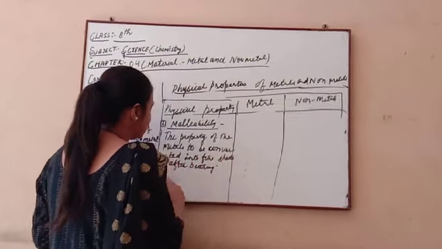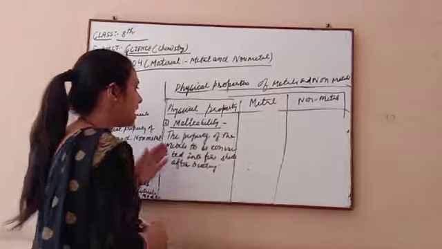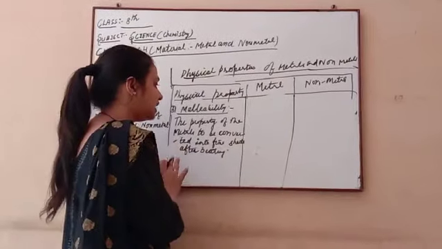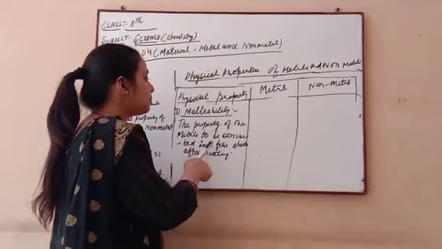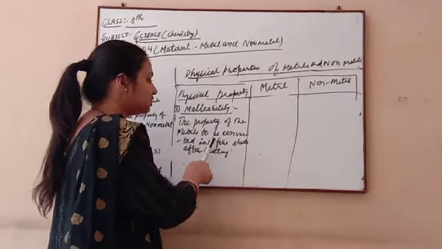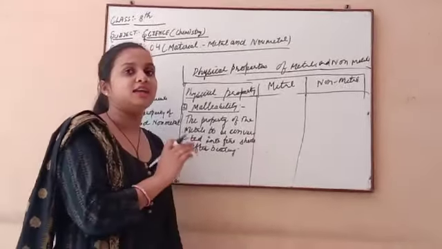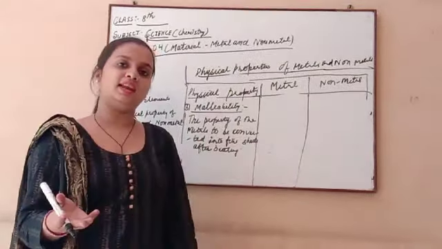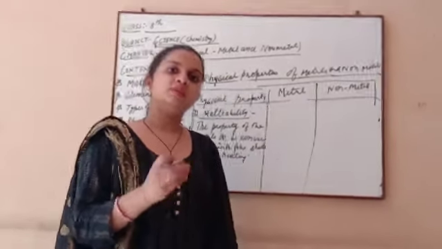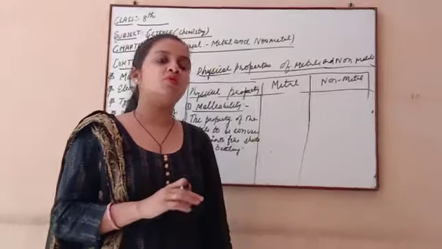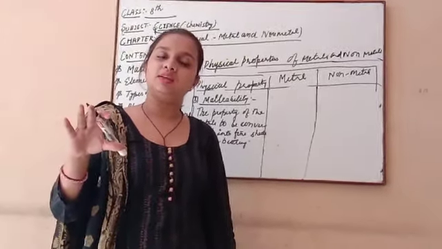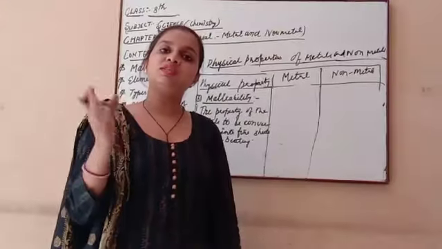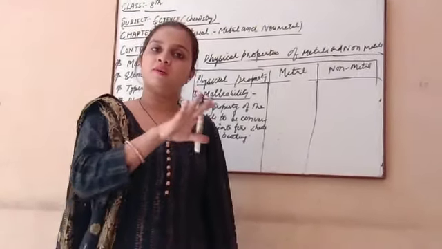What do you mean by this term? Malleability is a property present only in the case of metals. It means the property of metal by which it can be converted into a fine sheet, like you all see in your daily life. Aluminium foil, which is used for packing food, is an example of metal. In which form do we use this aluminium? In the form of sheet.